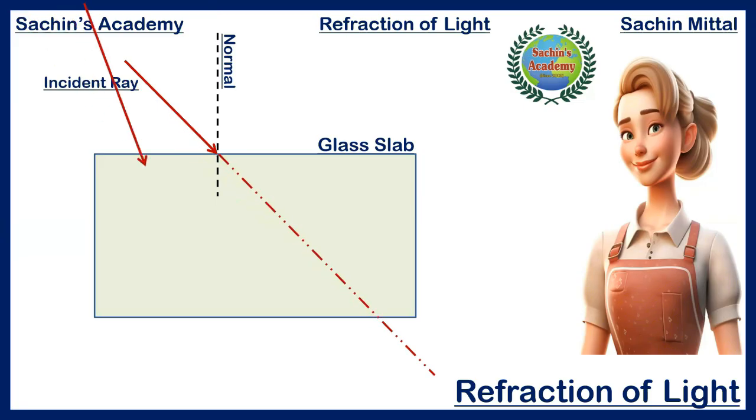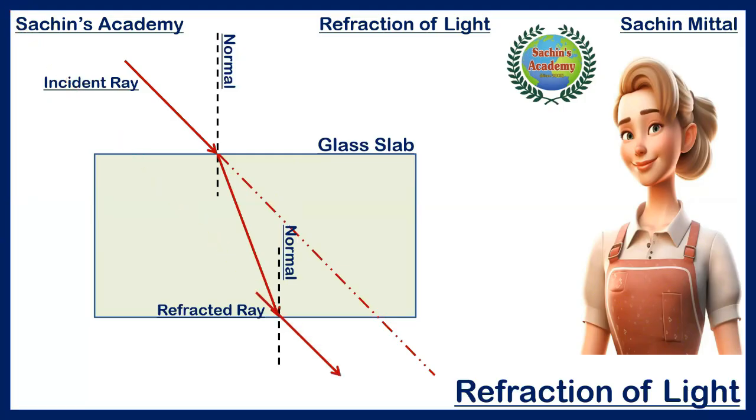As the ray of light enters the glass slab, it will deviate from its original path and will go this way. This is the refracted ray in the glass slab. Now we draw a perpendicular line at this point, and this is the normal ray. After refraction from this point, the ray of light enters the air and will follow this path. This is the emergent ray in the air. These are the final directions of all the rays of light.